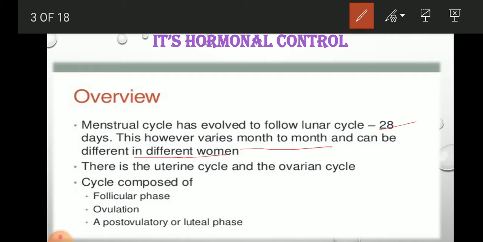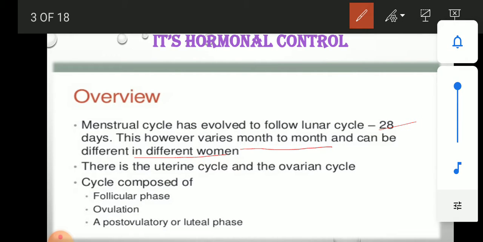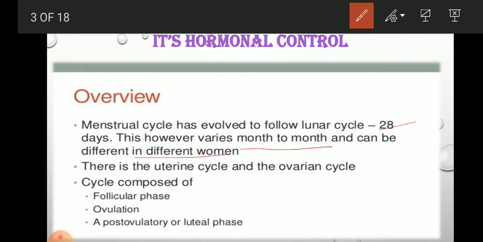It can vary due to external and internal conditions of the body, so it can change on a monthly basis due to some circumstances, as well as differ in different women due to their health condition, environmental condition, and the areas where they live.